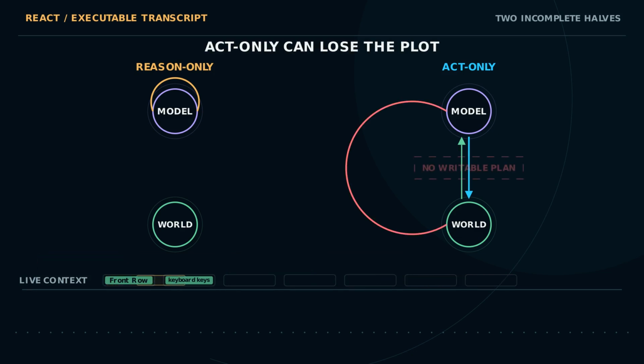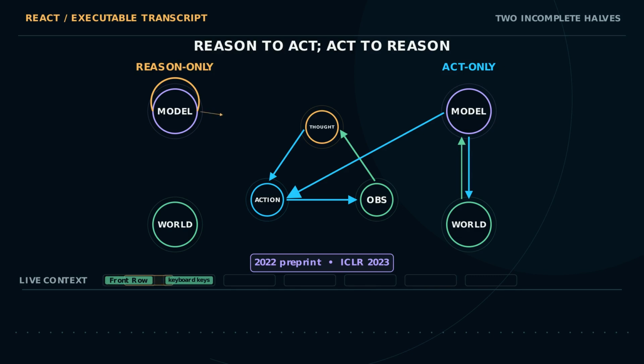Act only has the opposite problem. Commands can touch the world, but without explicit language space planning or working memory, the path can repeat and fail to synthesize an answer. ReAct joins the missing edges. Reasoning chooses and tracks actions, observations ground and revise later reasoning. The work appeared in 2022 and was published at ICLR 2023.